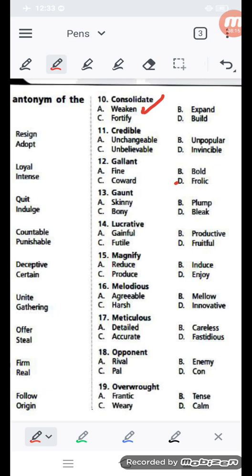credible means something that can be credited or that can be believed. But here option C is coming, unbelievable. Credible means believable, but here something is unbelievable, that is the answer for it. Invincible, the word is given, you know the meaning of invincible, that you cannot defeat something else or someone else. That person or that thing is invincible.